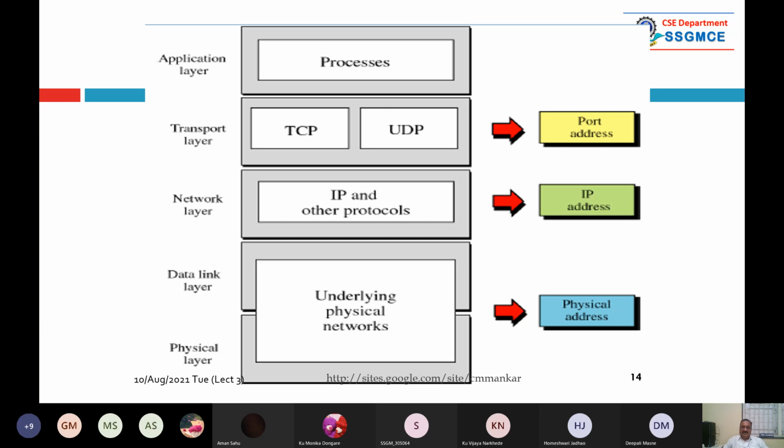Actually, it is not a part of our syllabus. So in short, I just want to say that you take the screenshot of this, and on different levels we require different types of addresses. So PID is there, but apart from that, there is something more that is called the host name, or www.rediffmail.com or www.sjmc.ac.in something. So that is called a host name. So what I want to say is that on every level you require different types of addresses. And if you don't know the address, suppose I don't know your phone number, I cannot dial you. Same thing is here.